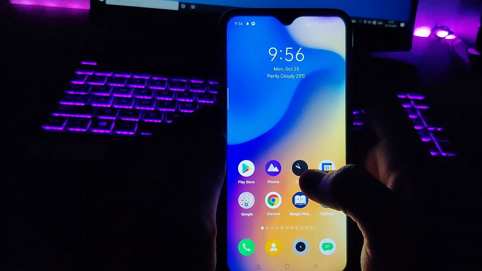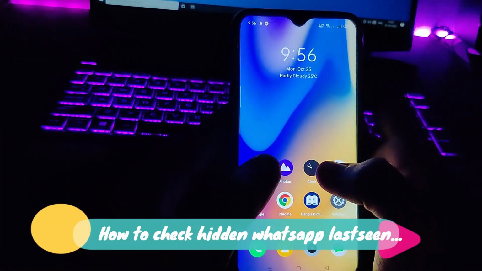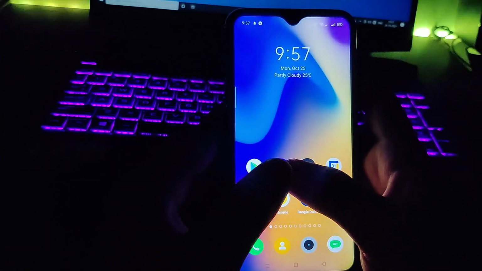This is Arnav from Tech Tutorial, and in this video I'm going to show you how you can check anyone's last seen in WhatsApp even if it is hidden or you are blocked. So let's go and check this out.